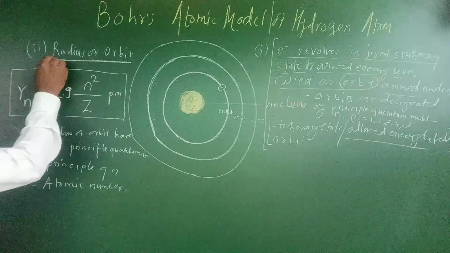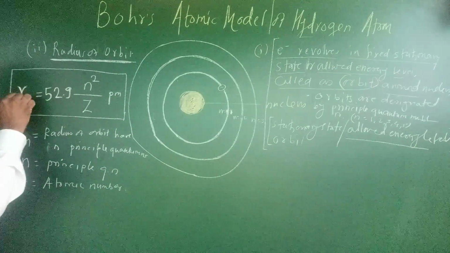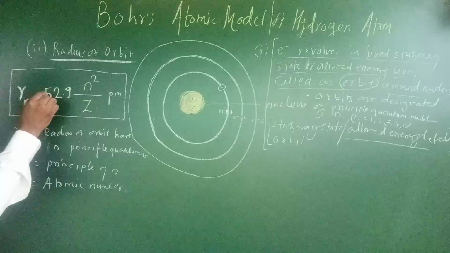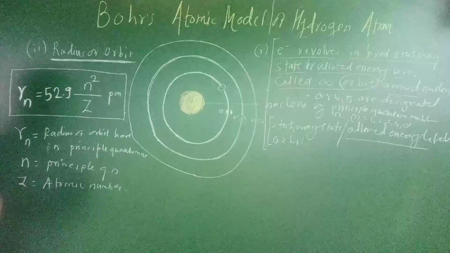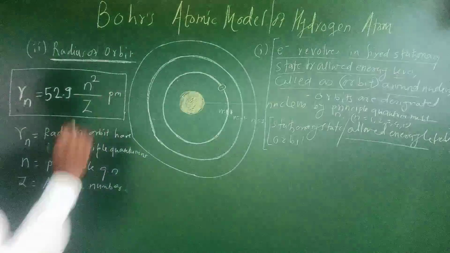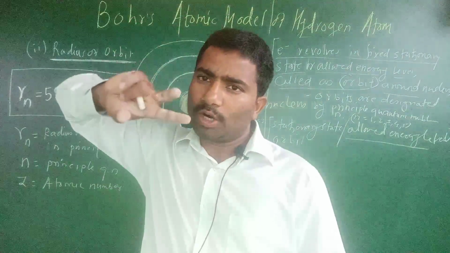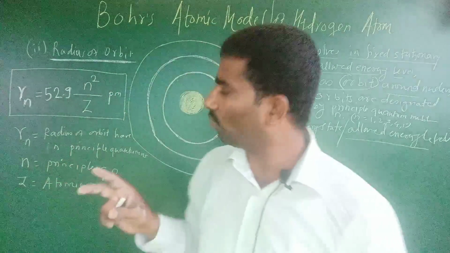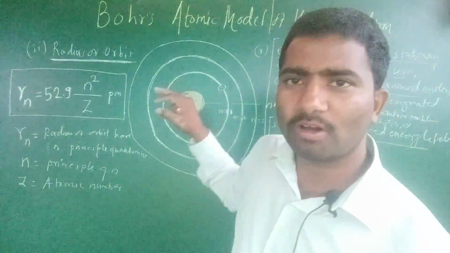So the radius of orbit is given by R_n equal to 52.9 n square upon Z in picometer. What is the unit of radius of orbit?